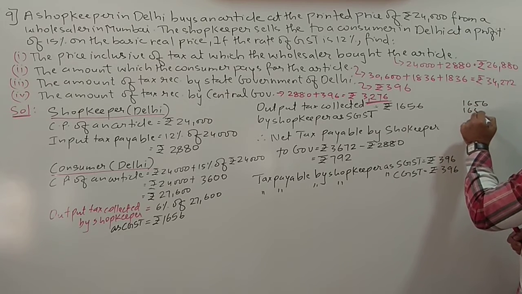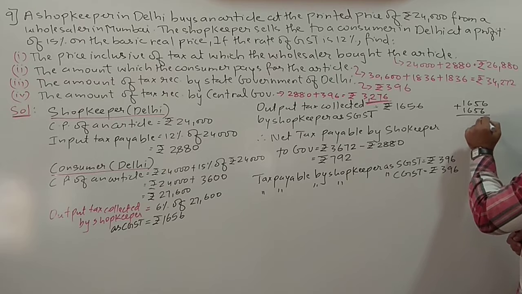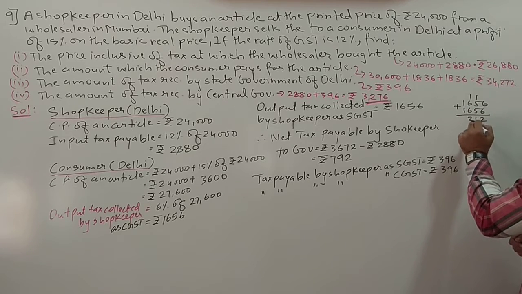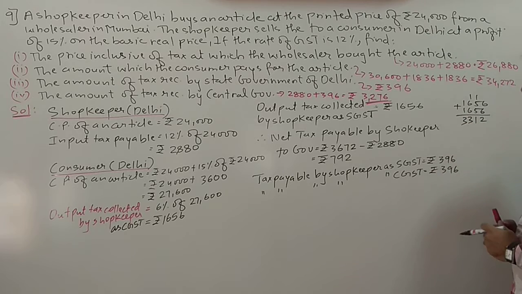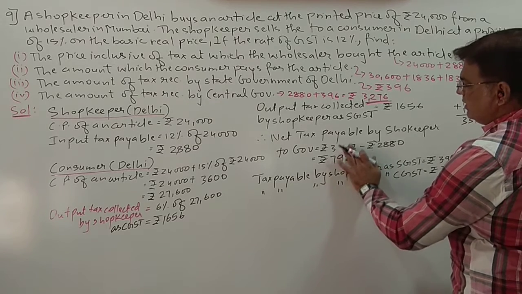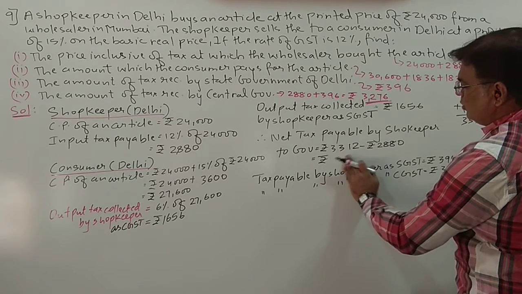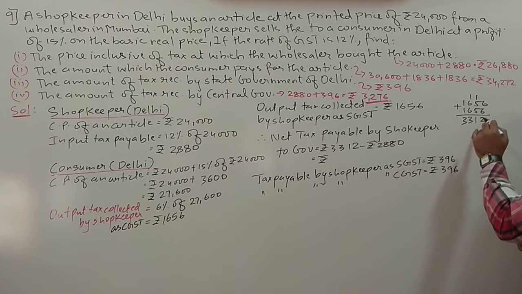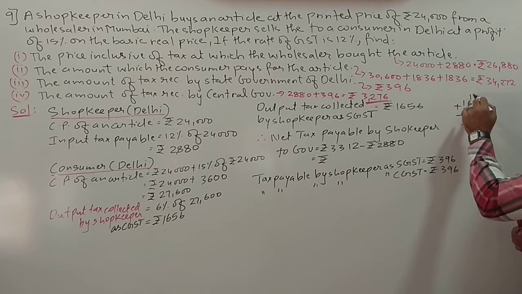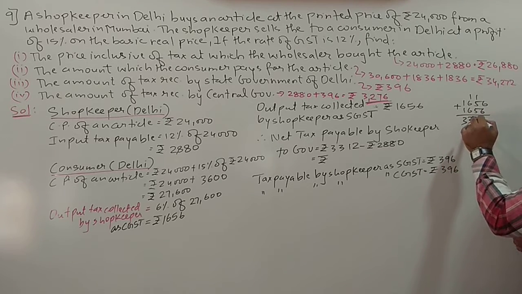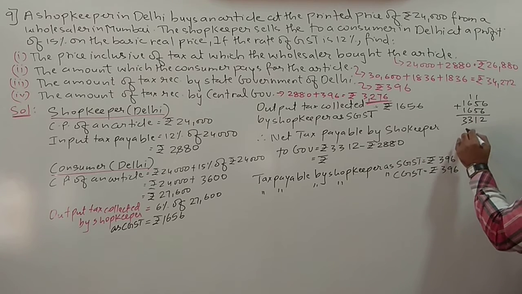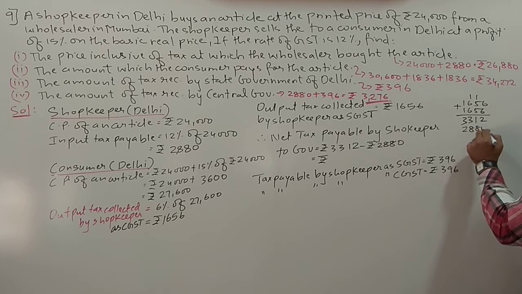He has collected 1656 twice, so 3312. So here it will be 3312 minus 2880. So let me check this again. Yes, 3312 minus 2880.